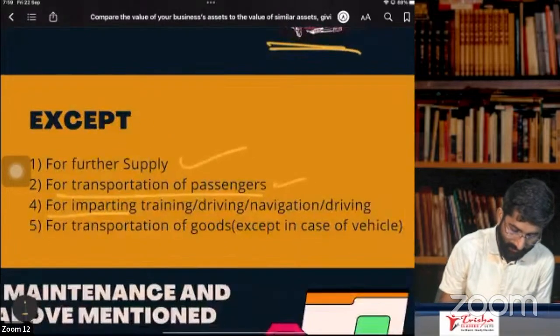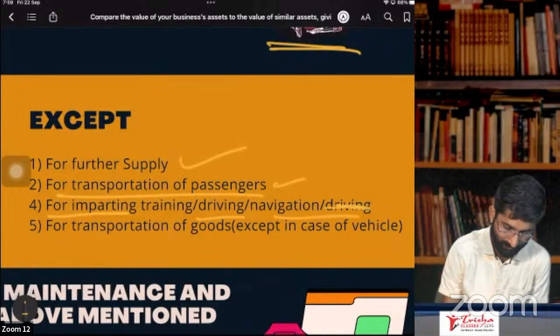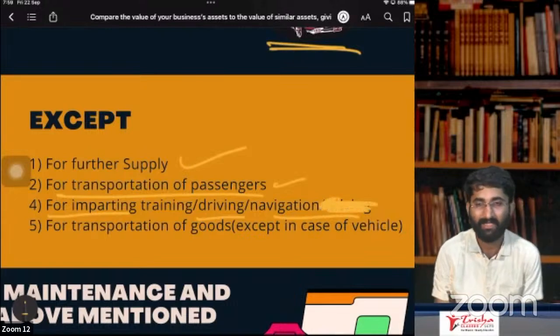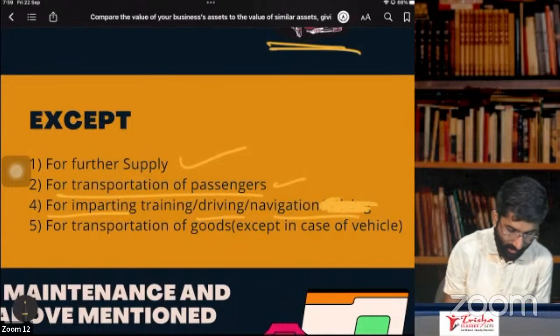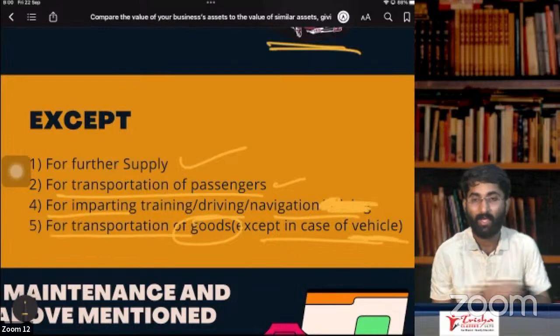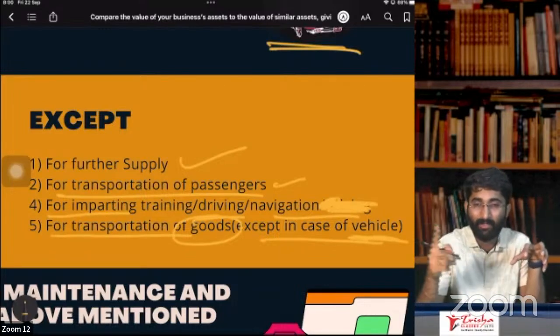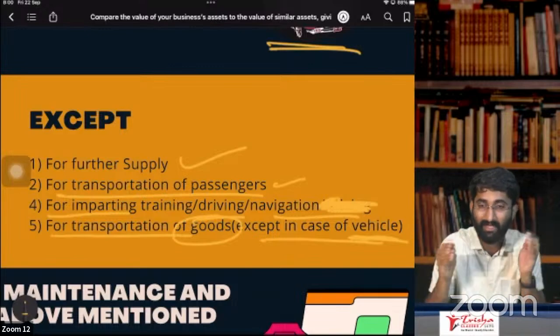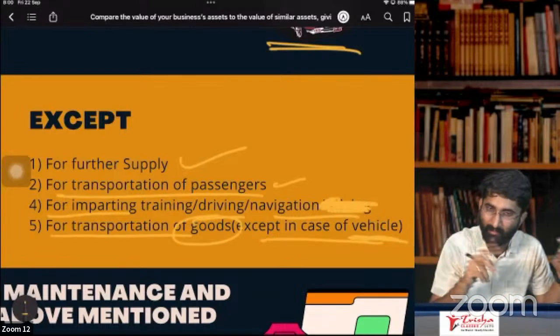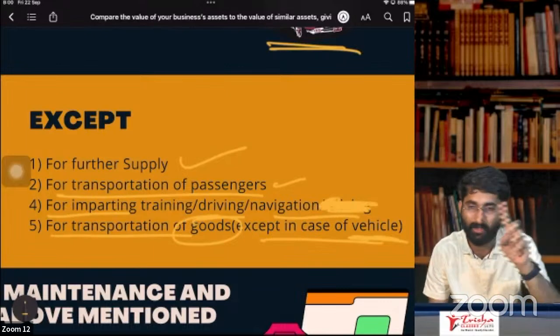For imparting the training, driving and navigation. Driving is also already done here. Here, for navigation purpose, will I get ITC? Yes, I'll get ITC. For transportation of goods, except in case of vehicles. See, if you are purchasing a vehicle for transportation of goods and the seating capacity is less than or equal to 13, then even if you use it for transportation of goods, you don't get the ITC.